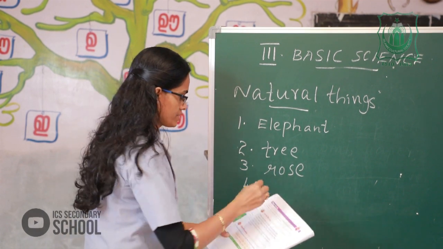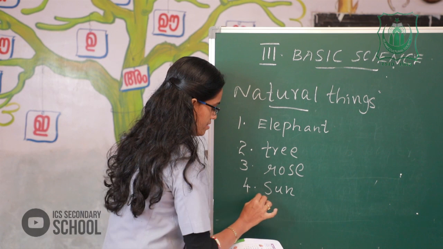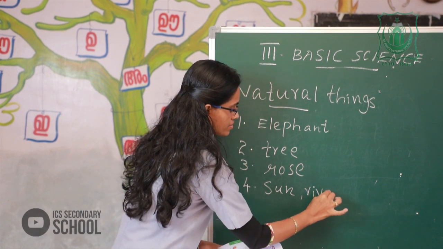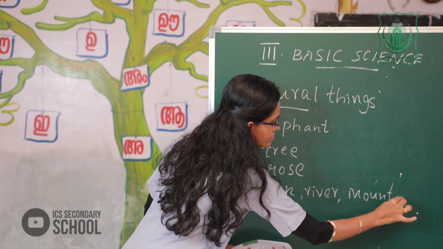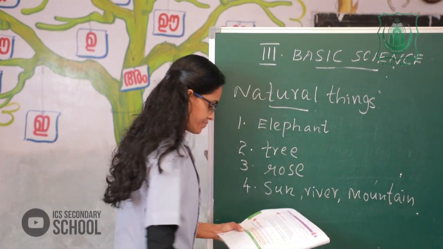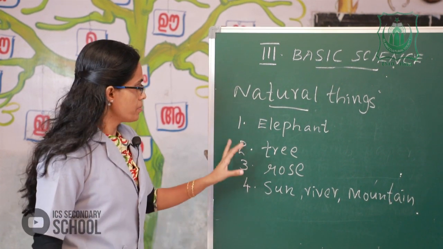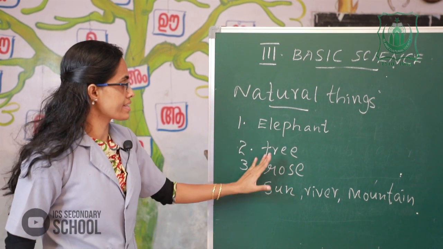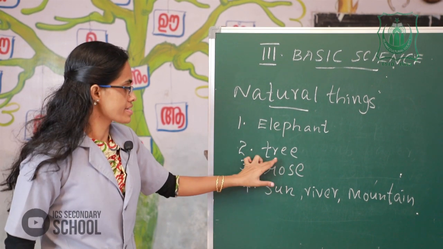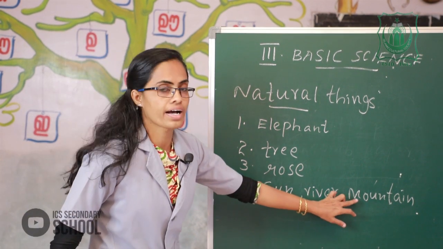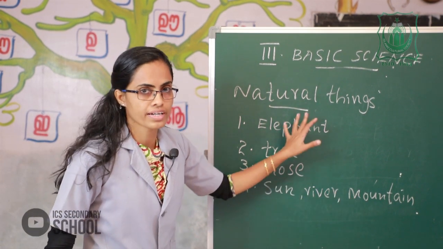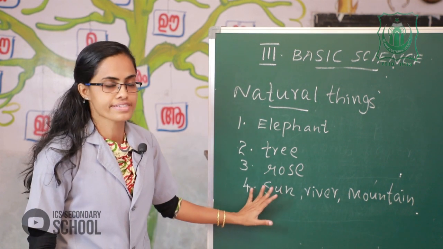Fourth one, sun, river, mountain. The natural things are elephant, tree, rose, sun, river and mountain. These are natural things. Okay, understand?